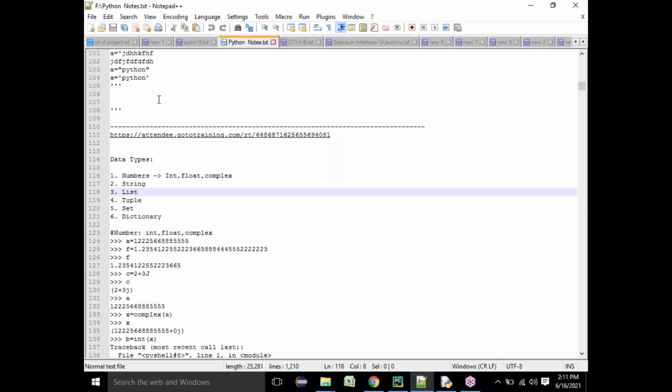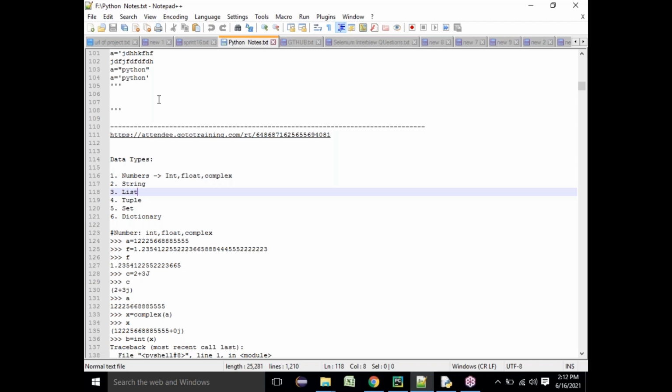When I say number data type, it can be integer data type, or float data type, or complex data type. All these three things are consisted into one data type commonly called number data type. We already know how to define an integer data type, because there is nothing much to say, and we have already discussed integer variable in Python. There is no size for an integer variable. And float variable, you can give any size, but it will take only up to 15 decimals.